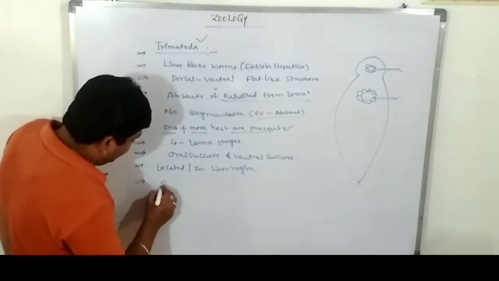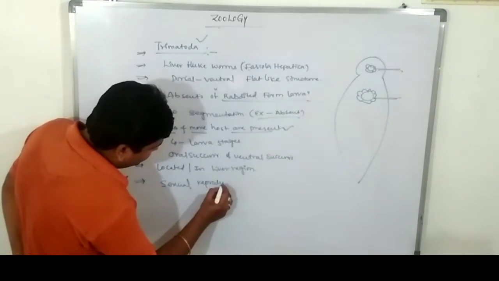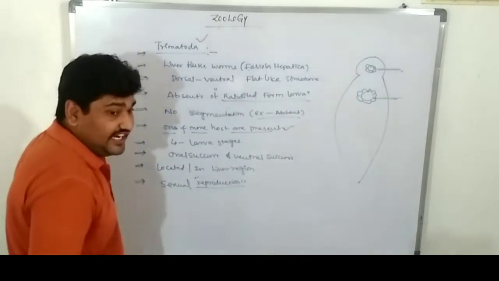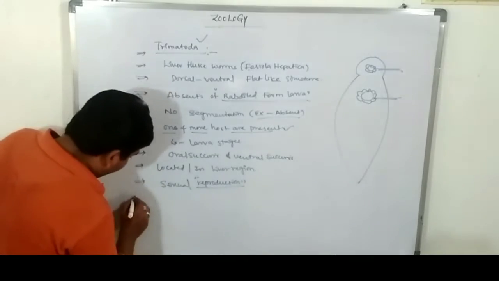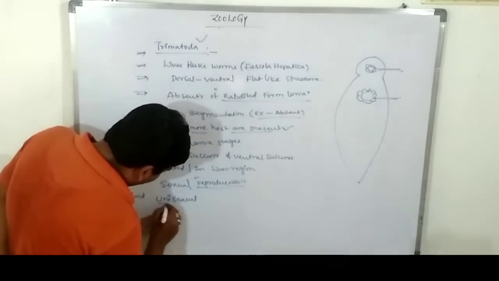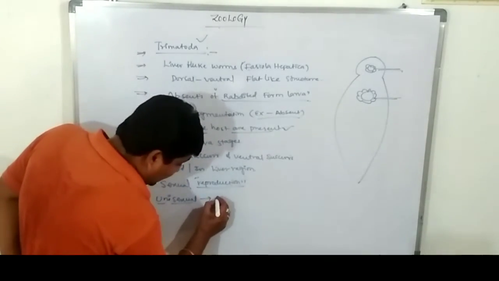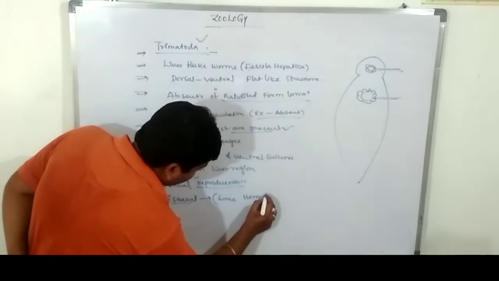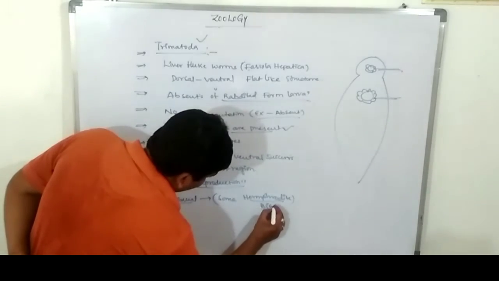These do sexual reproduction. Which one? Fasciola hepatica. Most of the individuals are unisexual and some are hermaphrodite. What is the meaning of unisexual? The male and female sexual organs are in separate individuals. That is known as unisexual. Or some individuals are hermaphrodite, nothing but bisexual.